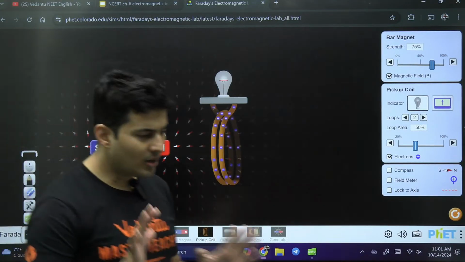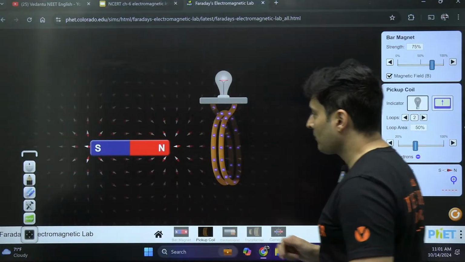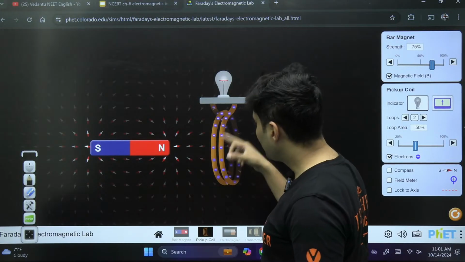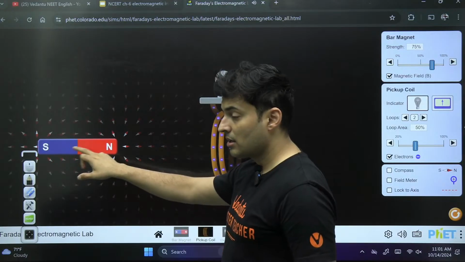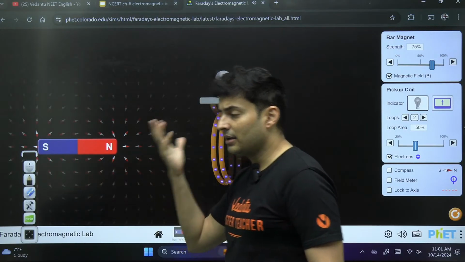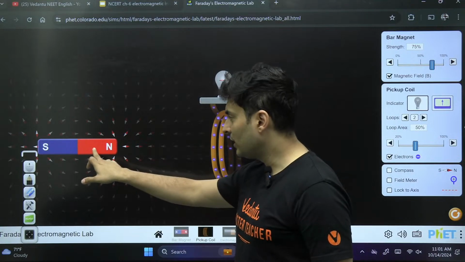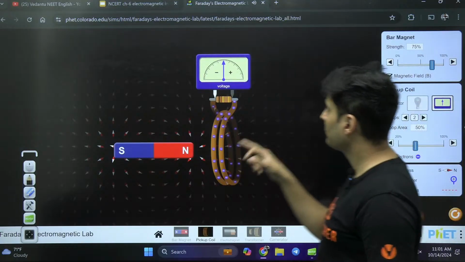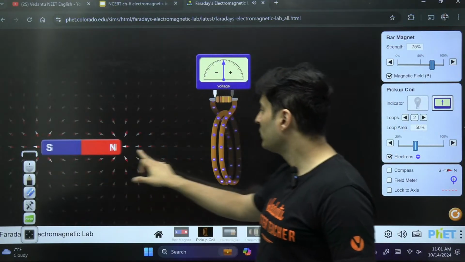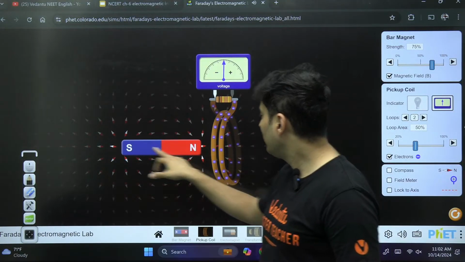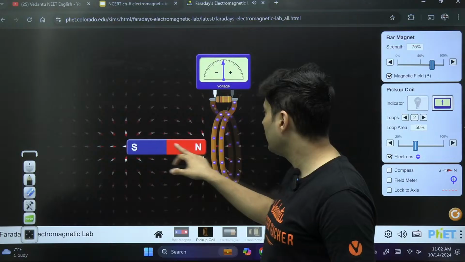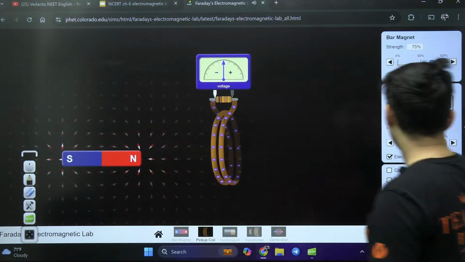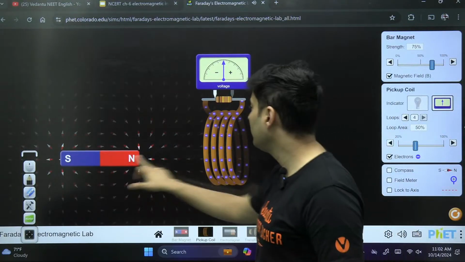Now, as you can see, my dear warriors, this bar magnet right now is not creating any electricity. Which direction the current will flow is decided by which polarity is moving in which direction. Right now the north pole is coming towards the coil. You can see a current is created in this coil as I move this bar magnet. If I move it in the opposite direction, the reversal of that current definitely happens. I'll increase the loops so that you can see it very clearly.